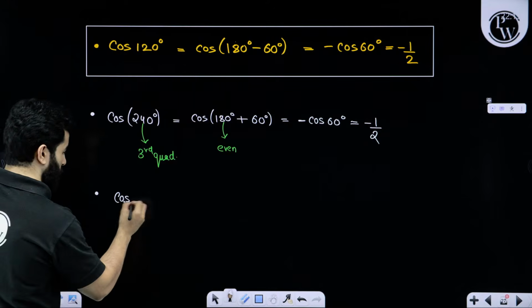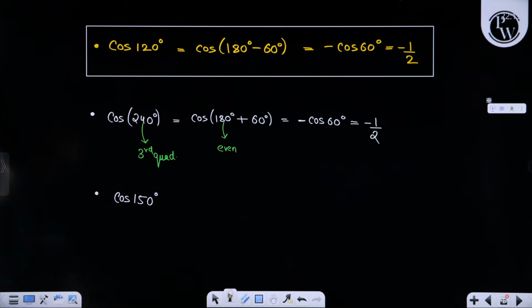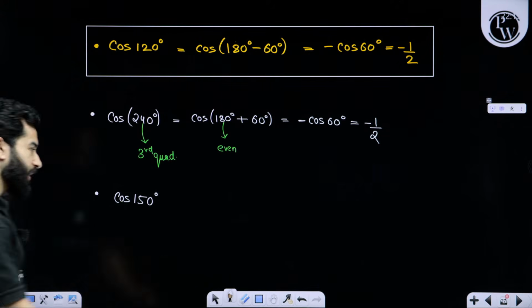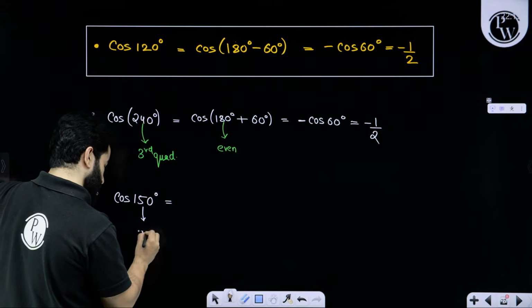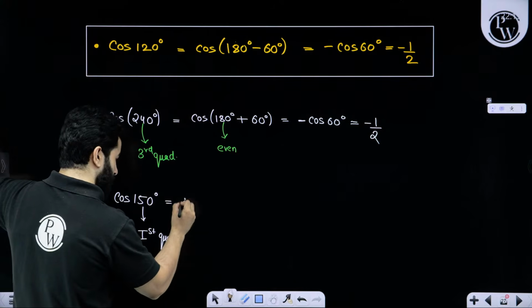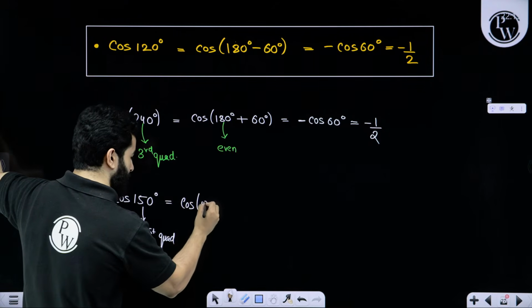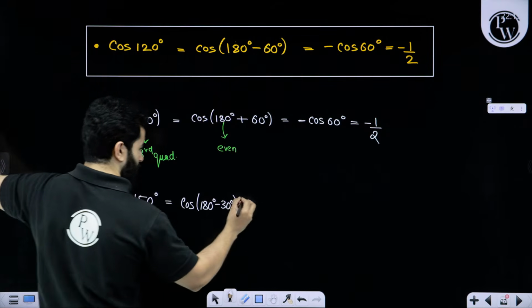Cos of 150 degrees. Quickly. It can be written as cos of 180 degrees minus 30 degrees.